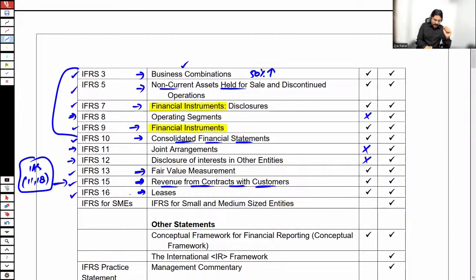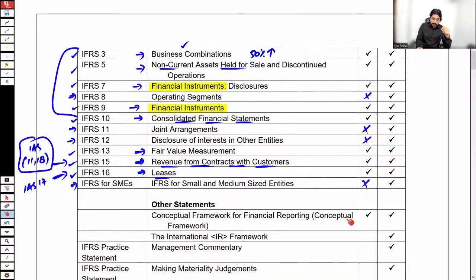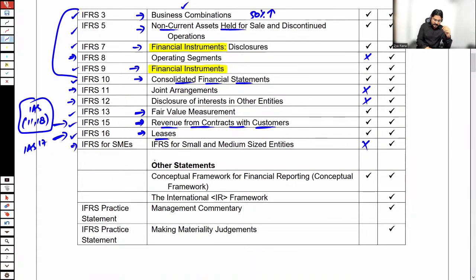Before the introduction of IFRS 16, leases, there was a standard for leases named IAS 17 leases, but somehow the treatment has now changed. And the new treatment of leases is according to IFRS 16. IFRS for SMEs, small and medium-sized entities, is not there at FR level. The next thing, other statements, includes the conceptual framework for financial reporting, which is a part of the FR syllabus, and we shall be covering this conceptual framework as well.